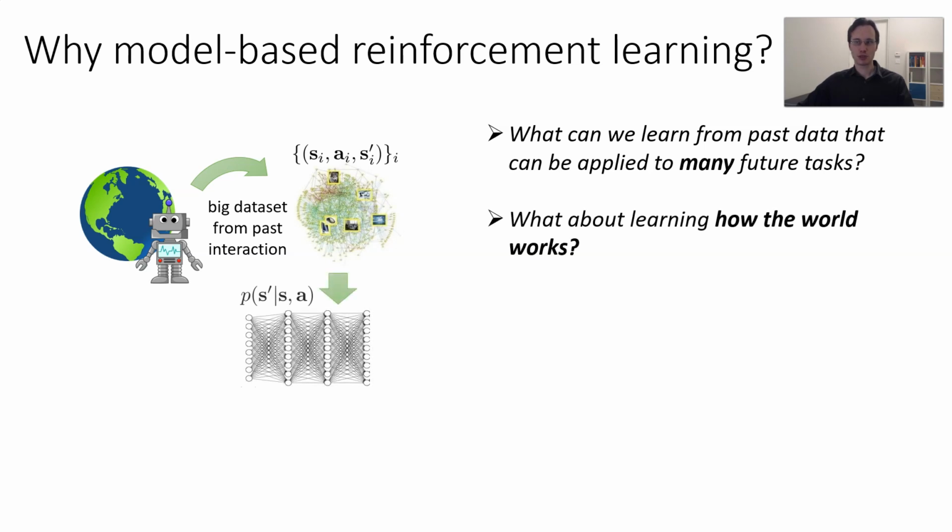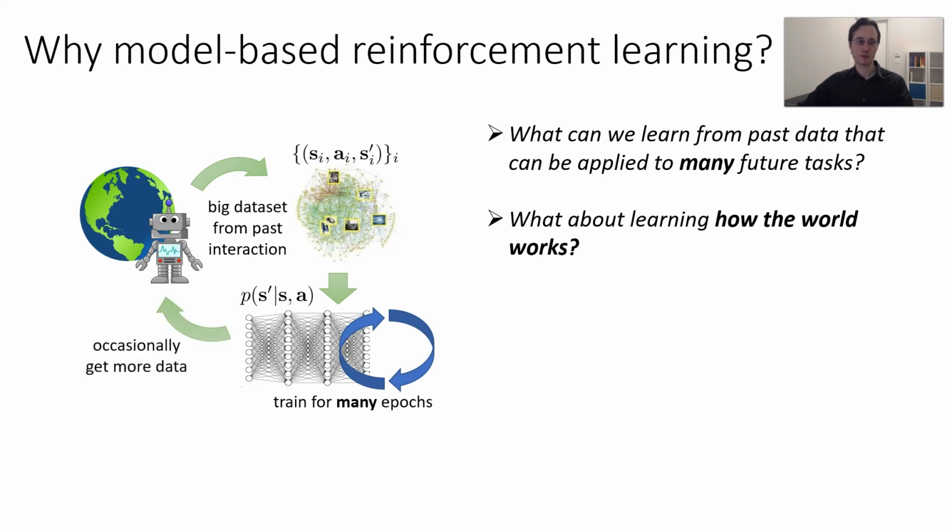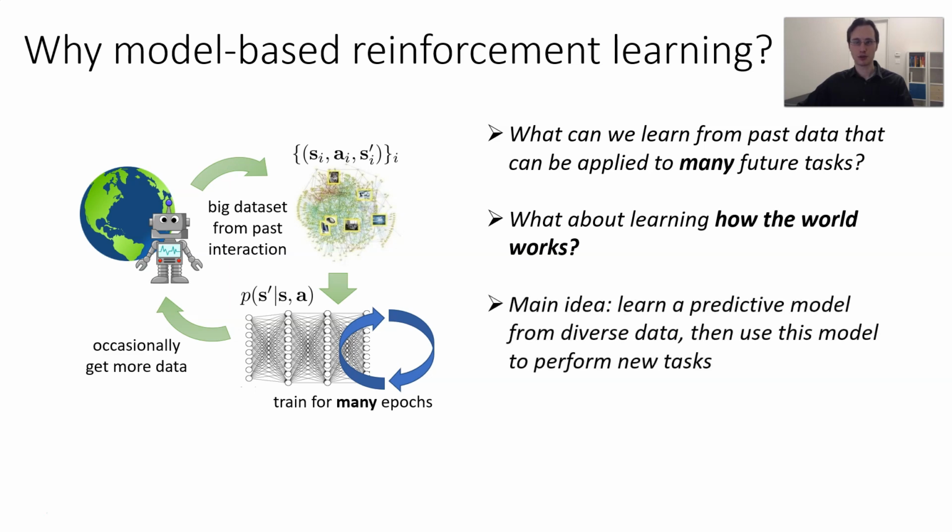If we can use this data to learn a predictive model that predicts the next thing that the agent will observe, given its current state and action, and then train this model for many epochs on diverse datasets, and then occasionally get more data if necessary, this powerful model will allow us to then perform a wide variety of tasks insofar as it can effectively predict real-world interactions. So the main idea is to learn a predictive model from diverse data and use this model to perform new tasks. To realize this idea, we need to actually develop effective deep model-based RL algorithms.